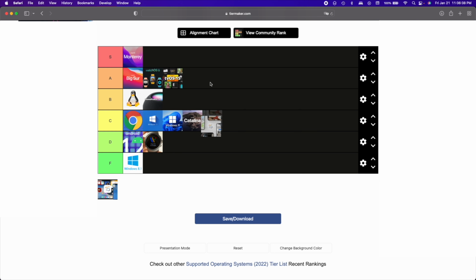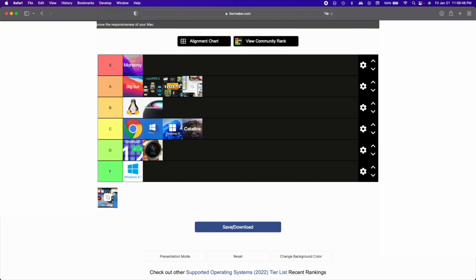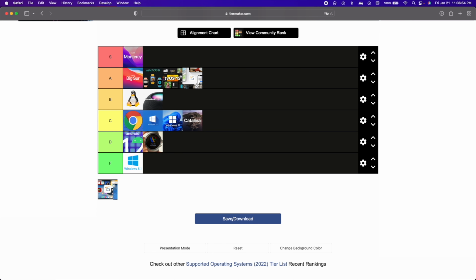Alright, iOS 15. A tier, because iOS 15 is not as smooth as iOS 14 was, and also did not have a lot of features. I like the SharePlay feature. It is pretty much the only selling point of iOS 15. Basically that's pretty much it.